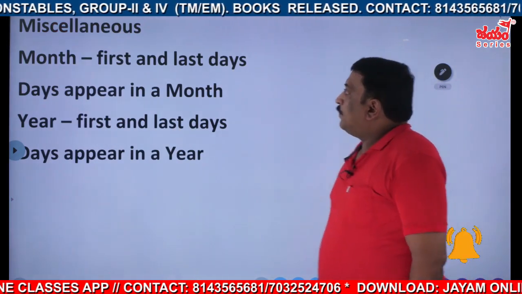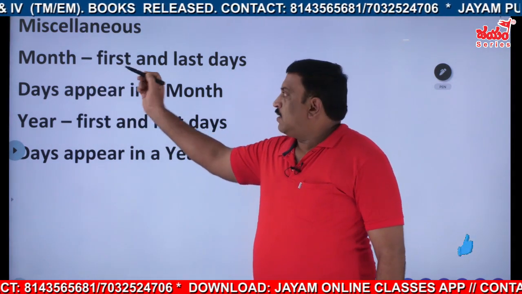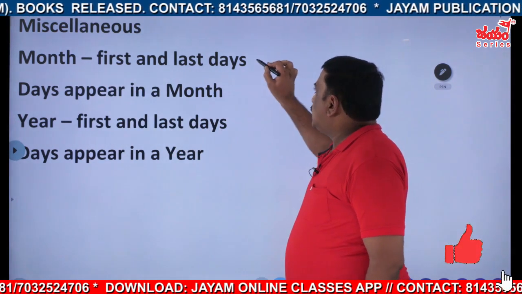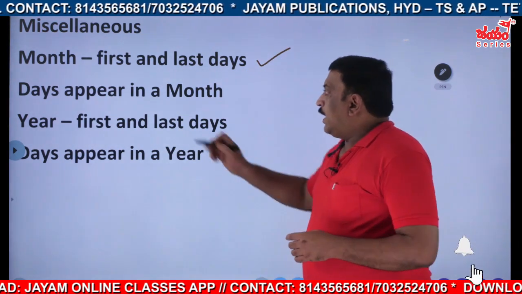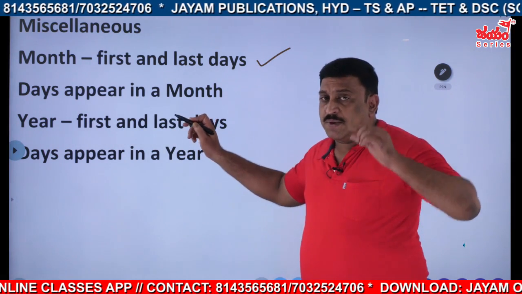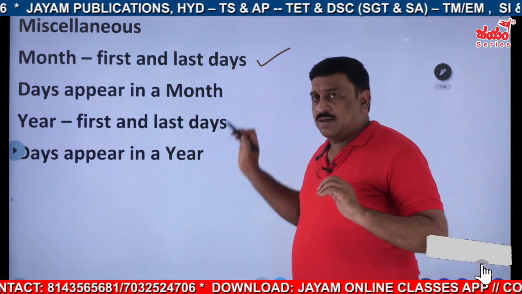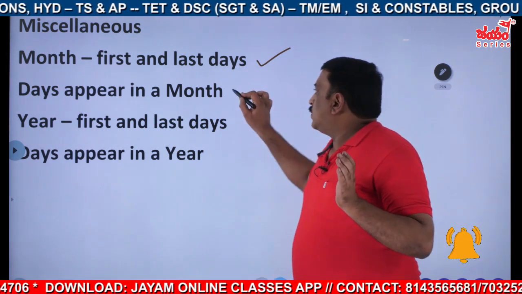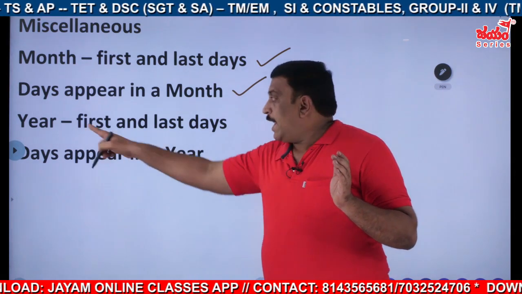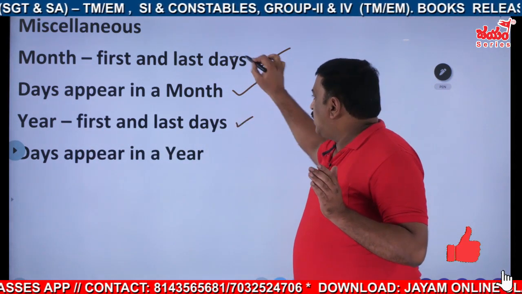In miscellaneous, let us see, in the month, the first and last days is one concept. Then days appear in a month. That means suppose Sunday is there or Monday, how many times does Monday appear in a month, depending on the month days. And for the year, the first and last days, just like the month.